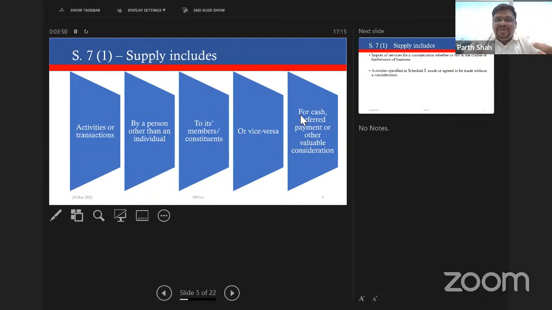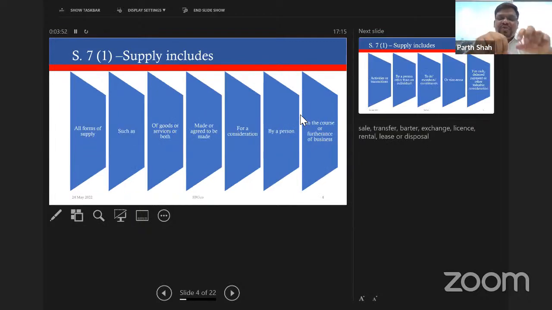Again, when we go back to the other slide, I missed out one point. Here, though it has not been specifically mentioned that the supply has to be by a person to another person, we would believe that this particular clause would again require duality of person. If a person is providing service to self also, it would not be covered by section 7(1).